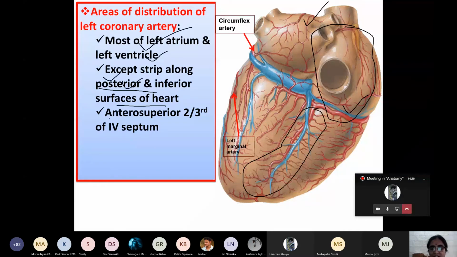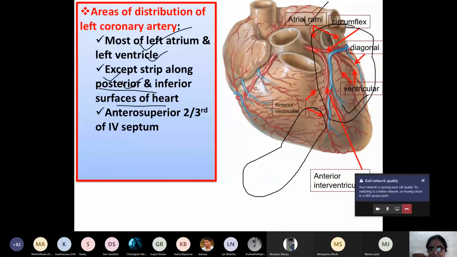Okay, and here you can see this anterior interventricular artery also supplies the anterior superior 2/3 of the IV septum. So these are the areas of distribution of the left coronary artery. Very, very important for the SAQ.